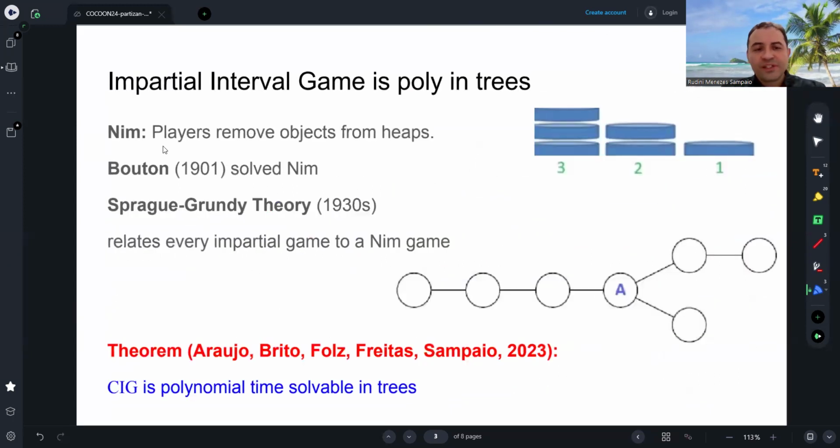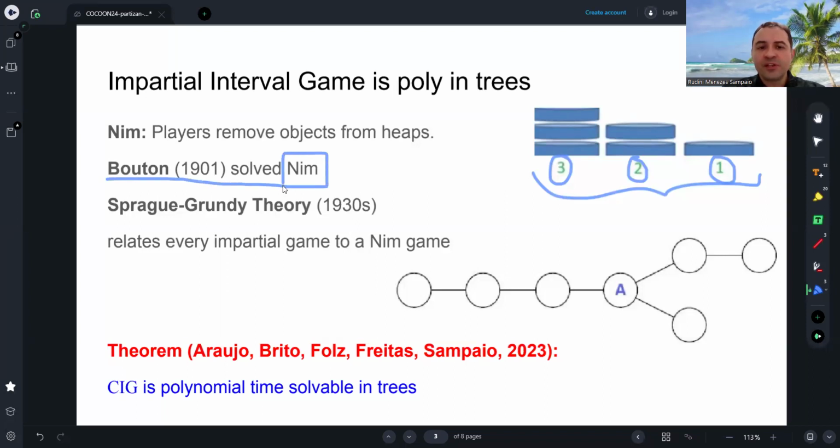Okay, so this game is closely associated with the NIM game. In the NIM game, players remove objects from heaps. For example, we have here three heaps, this one with 3 objects, this with 2 objects, and this with 1 object. The last to play wins. A player selects one heap and removes any number of objects from that heap. Bouton solved the NIM game at the beginning of the last century, and this game is very important in the Sprague-Grundy theory from the 1930s that relates every impartial game to a NIM game.